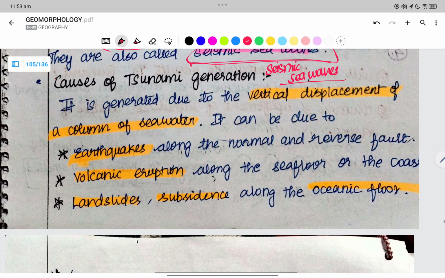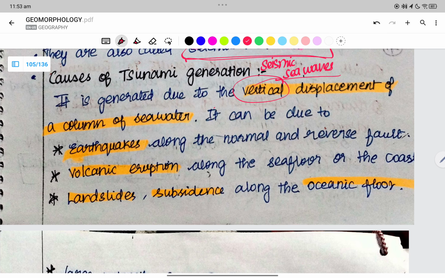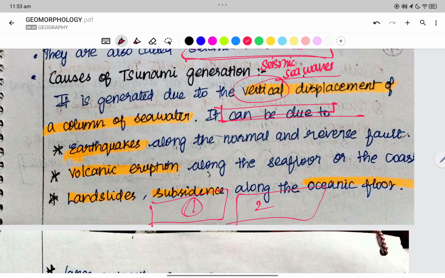Causes of tsunami generation. It is generated due to the vertical displacement of a column of the sea. Not horizontal, but vertical displacement. From position 1 to 2 is not horizontal. Just moving horizontally is not causing a tsunami.